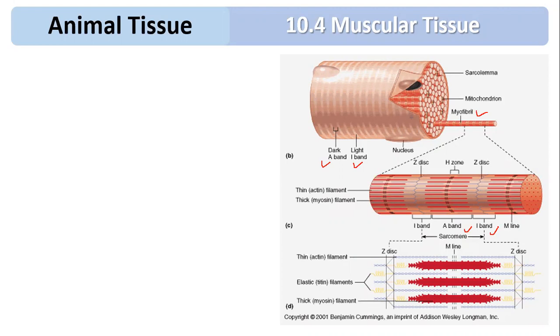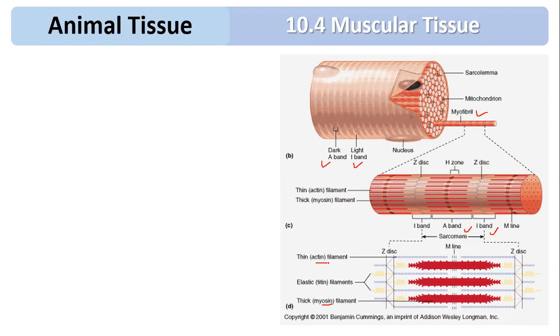Now the dark band, if you see that, is also called the A band or anisotropic band. The dark band is made up of proteins called myosin and actin, whereas the light band is made up of only actin. This is myosin, which is a thick filament, present exclusively in the dark band. Whereas this is the thin filament, called the actin filament. Actin filament is present in both the dark band as well as the light band.